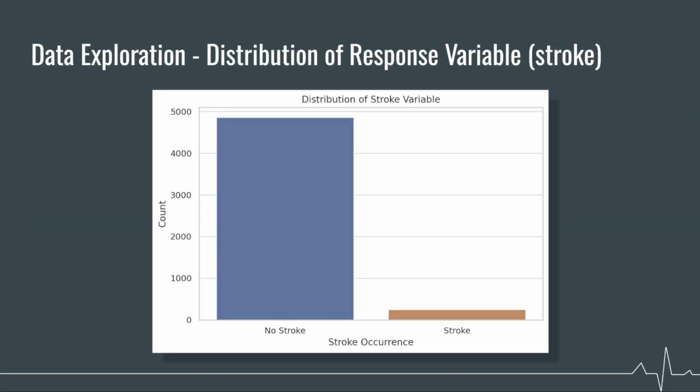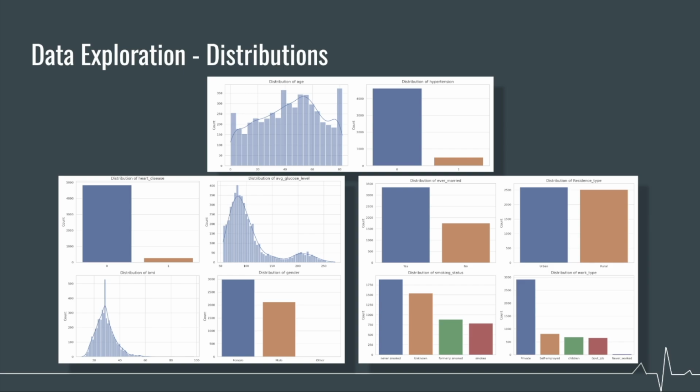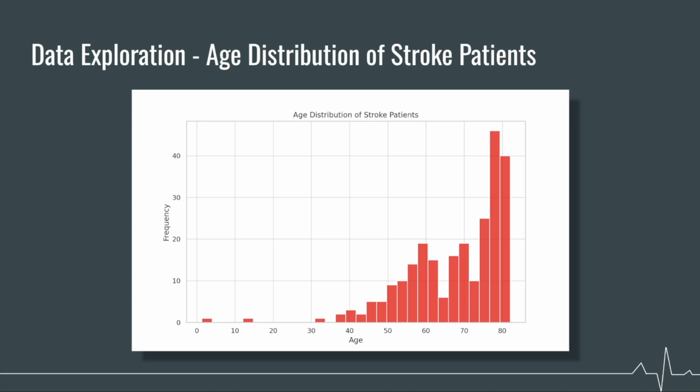Looking at our response variable, we can see a large imbalance in the data. We're going to be using undersampling to address this issue as other sampling methods prove to be not as accurate. As we continue our data exploration, we can look at the distribution of all the features within the dataset. We can take this a step further and look at the distribution of features and how they relate to the response variable. This can be seen using a graph showcasing the age distribution of stroke patients. It might suggest that as you get older, you're more likely to have a stroke.